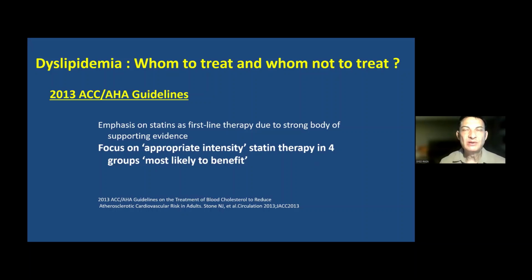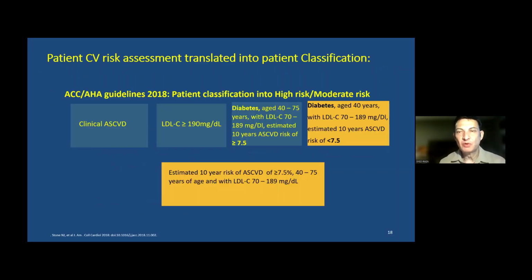So this was in 2013, the ACC and AHA guidelines, and it brought about some clarity as to which patients should be treated with statin therapy or likewise therapy to reduce the LDL levels, and which patients should not be treated. And the 4 groups of patients that have been discussed in this guideline are the following.